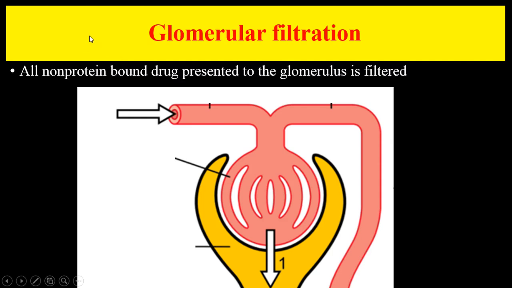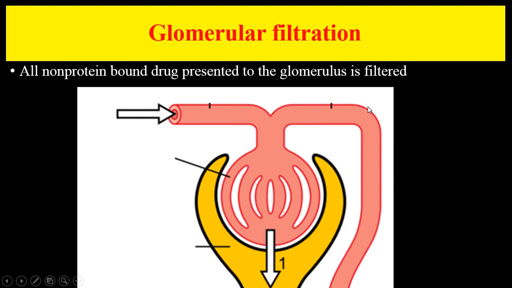Glomerular filtration. All non-protein bound drugs present in the glomerulus are filtered, whether hydrophobic or hydrophilic, in other words non-polar or polar, or lipid soluble or non-lipid soluble. Everything is filtered from the fenestrated glomerular capillaries.